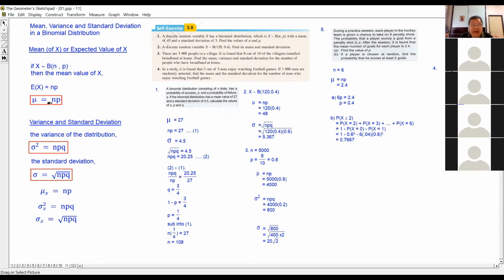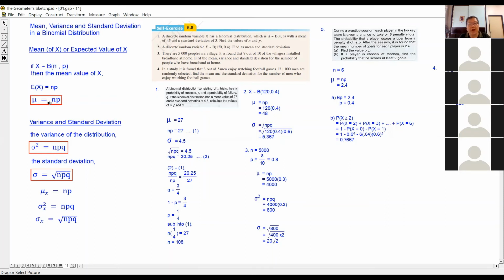So when we add up all our values of x and divide by the number of people we have, not necessarily a team of players, but it can be a group of us, right? So when we divide by the number of people we have, then we have the average for x. That average for x is the expected value of x or the mean value of x. That is the thing, because different people got different performance.